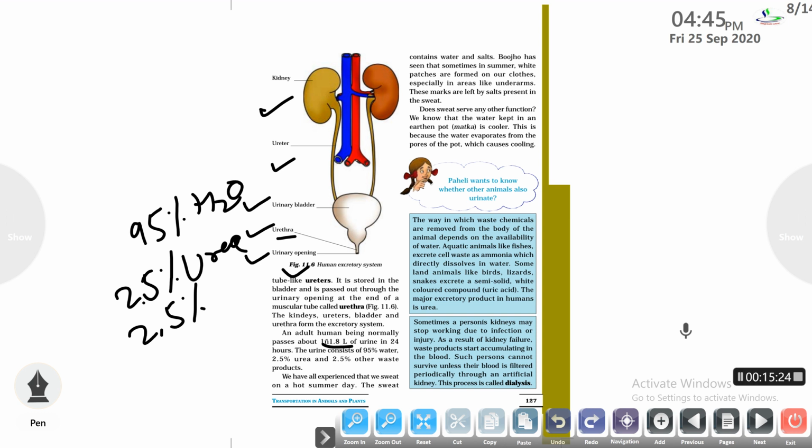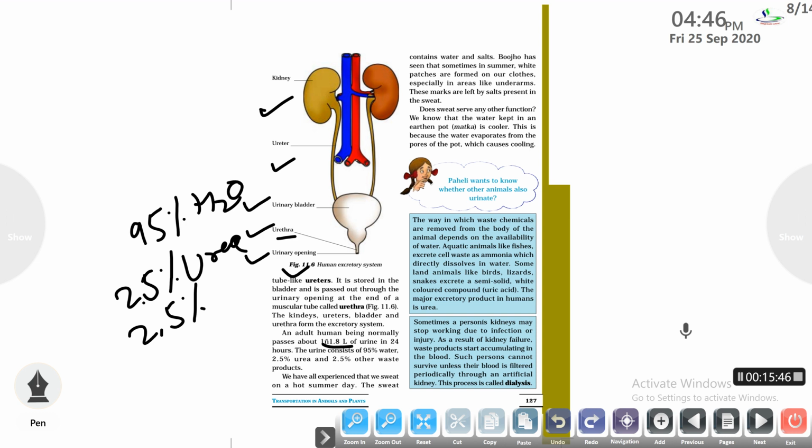Also, we excrete many toxic substances with the help of sweat. The sweat generally contains water and salts. We know that the water kept in an earthen pot, or the matka, is cooler. So the sweat helps to keep us cool through water evaporation, same as in the case of the earthen pot.